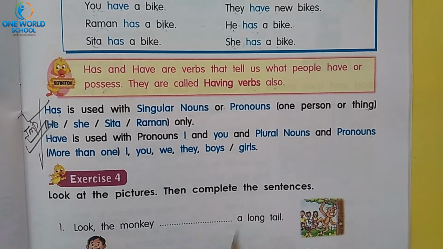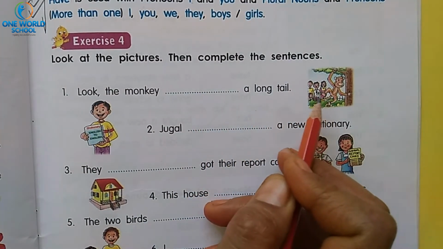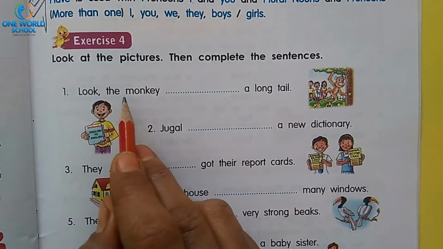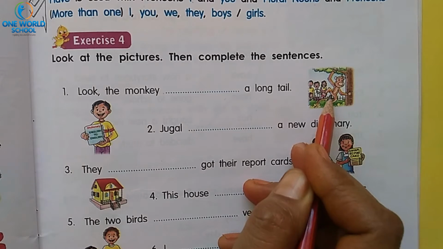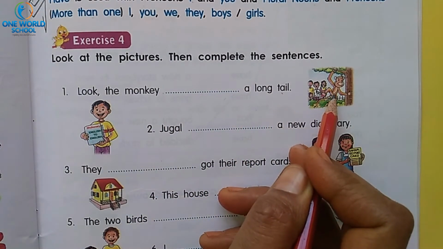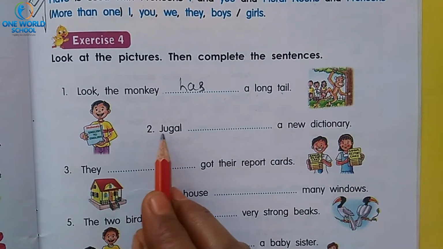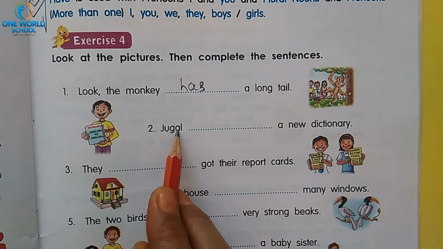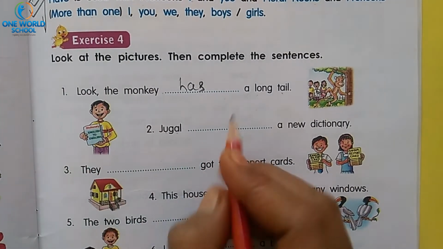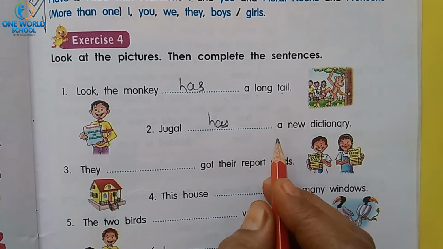Got it? So let's start the exercise number 4. So you have to see the picture and you have to fill up all these things. Okay. Look, the monkey dash a long tail. Here the monkey is a single noun. So monkey has a long tail. Jugal. Look. Jugal dash a new dictionary. Jugal has. Jugal is a single person, so Jugal has a new dictionary.